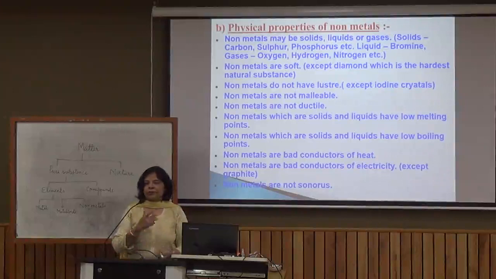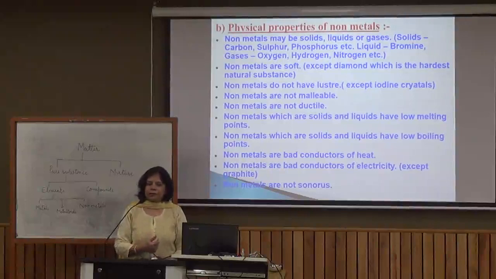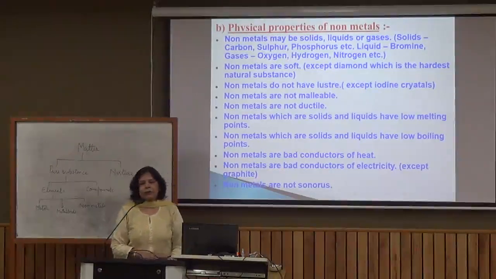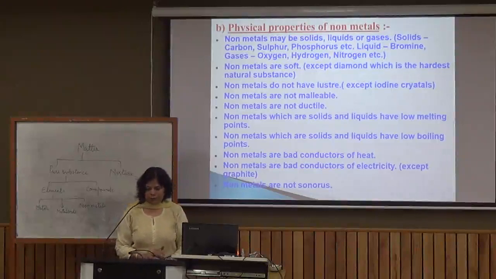If I take any solid non-metal, it may be coke, that is carbon. If I take a piece of coke and hammer it, you will find it does not change into sheets, rather it breaks into pieces. So they are brittle, they are not malleable. We can't draw wires out of non-metals, so they are non-ductile also.